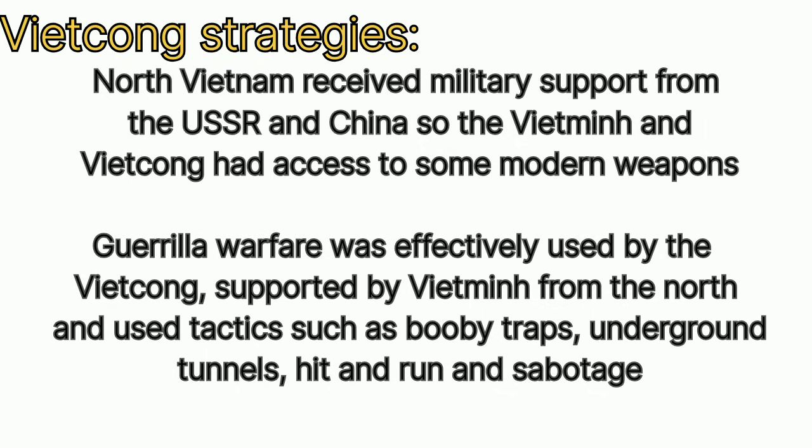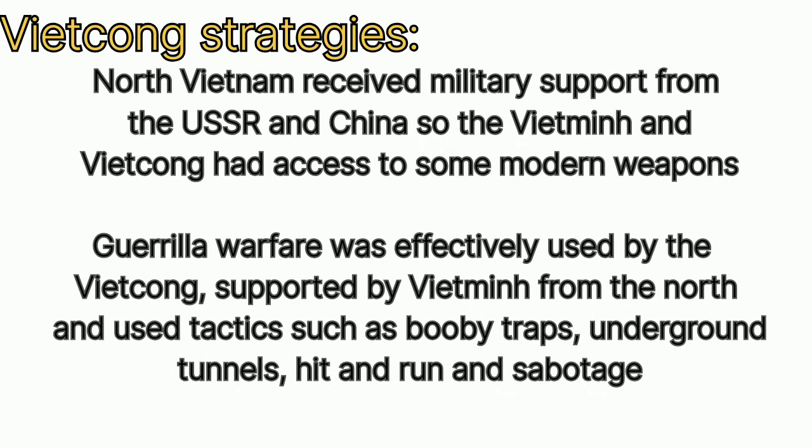Viet Cong strategies: North Vietnam received military support from the USSR and China, so the Vietnamese and Viet Cong had access to some modern weapons.